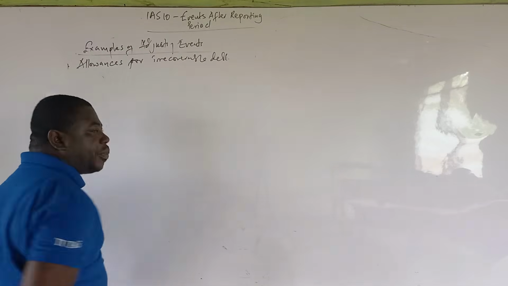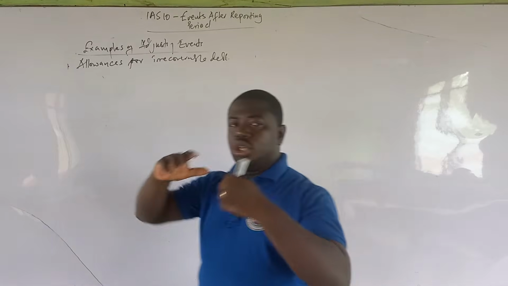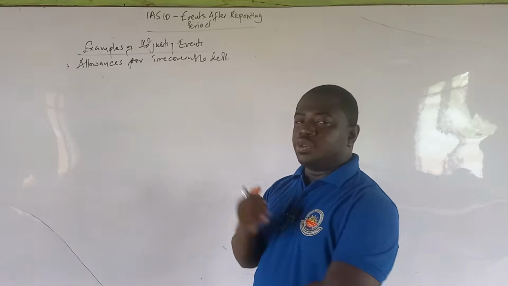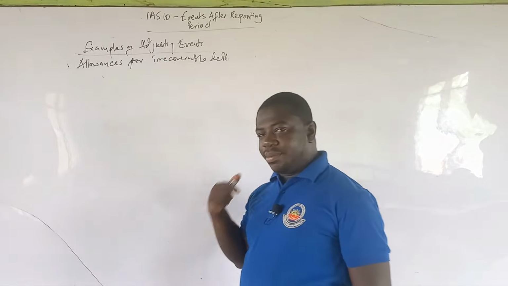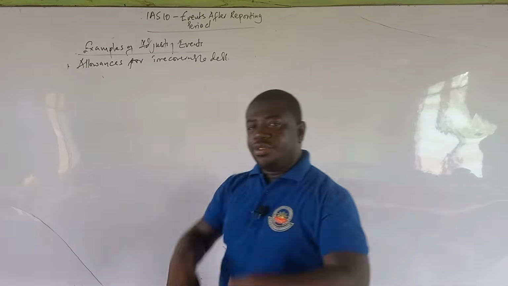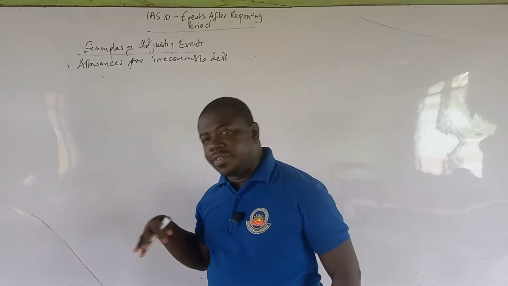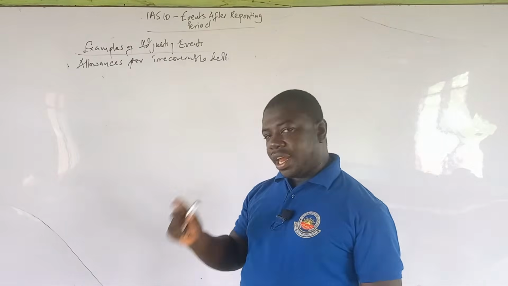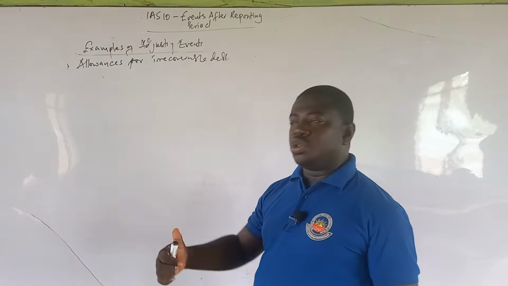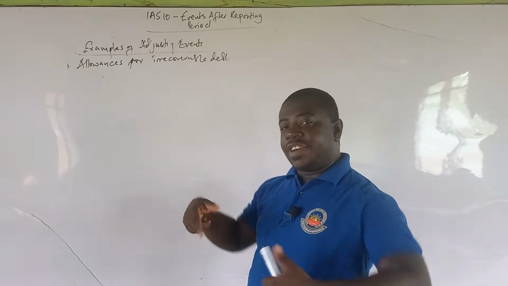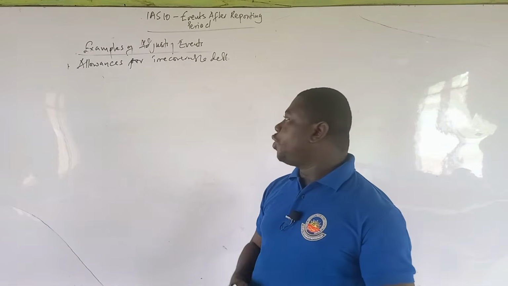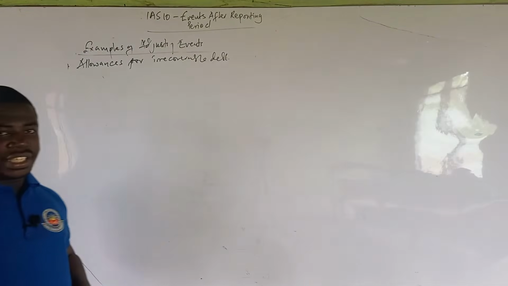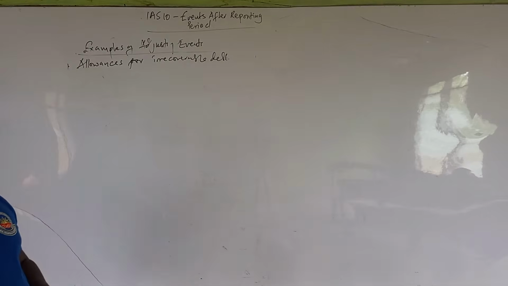Now, so when you are preparing your financial statement and you realize that in January 2023, for example, you are preparing accounts for the year end December 2022, but in January you discover that it's likely that some of the debtors are not going to pay their money. So you have to create an allowance for that, and it should relate to the previous year, even though the event is happening in January or February. So an allowance for irrecoverable debt is very important, and you have to adjust it on the financial statement of the previous year, even though it happened in January the following year.